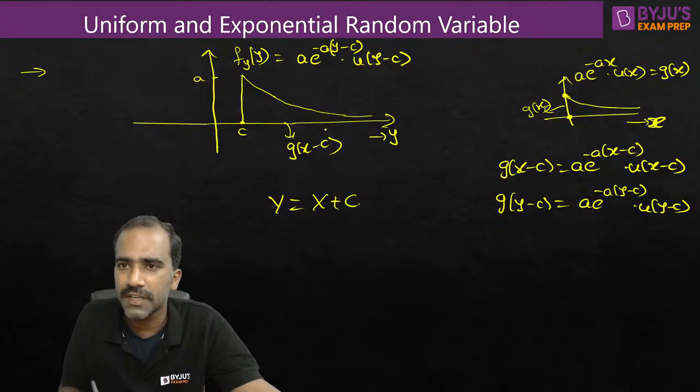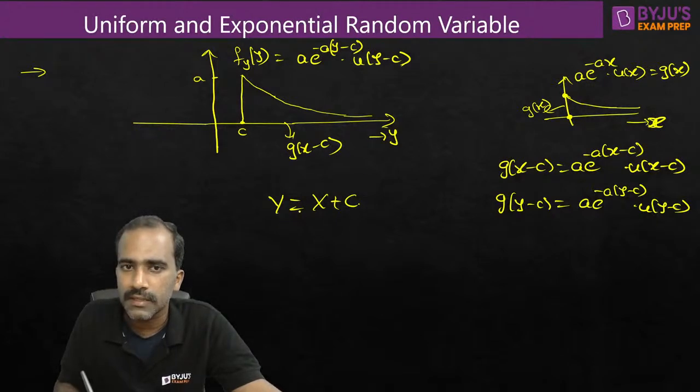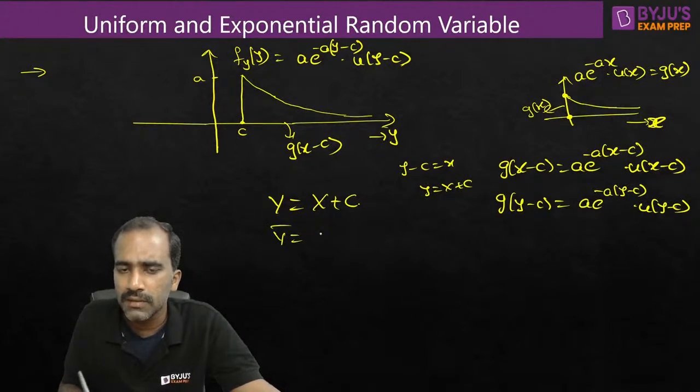Since this is just shifting, or else you can observe from here: in place of x, we have replaced y minus c. So y minus c equal to x, which means y equal to x plus c. Right. So now let's find y bar. y bar is equal to x bar plus c.